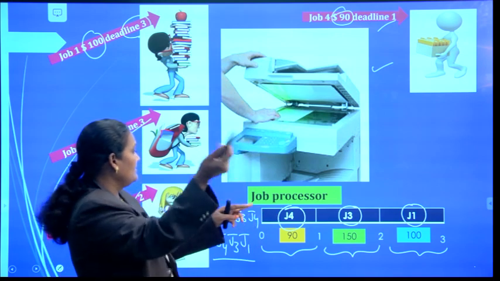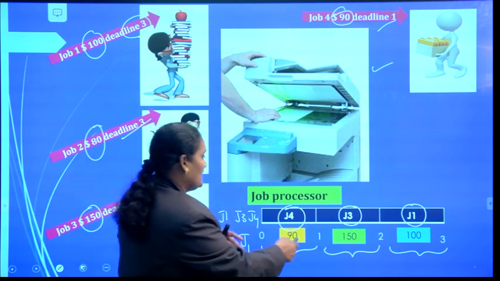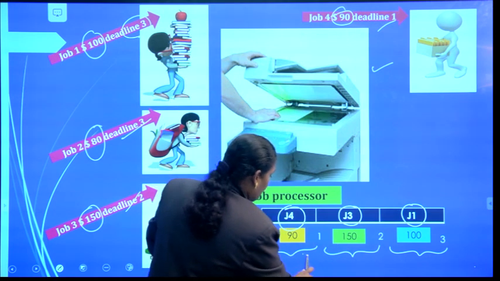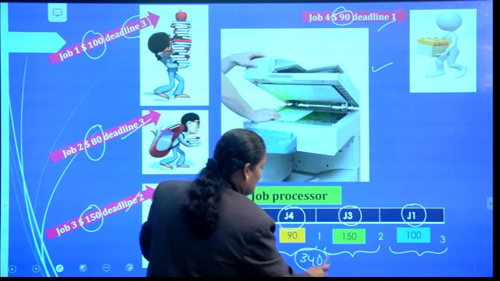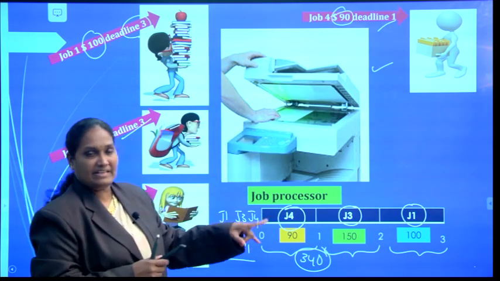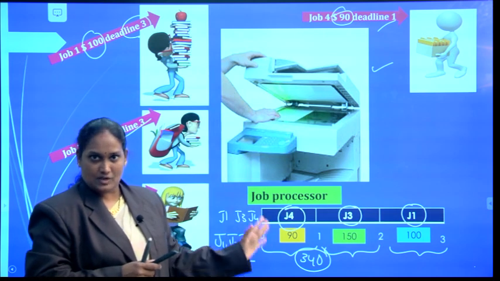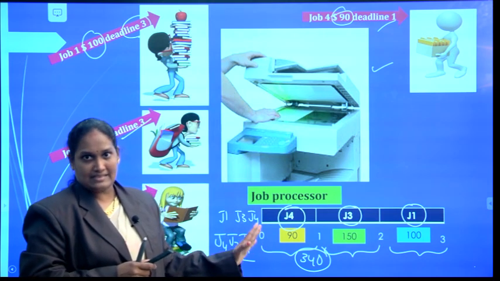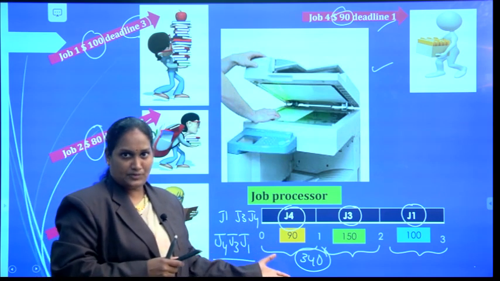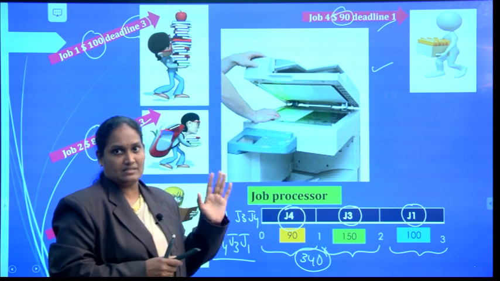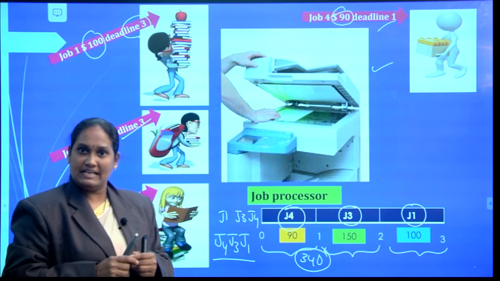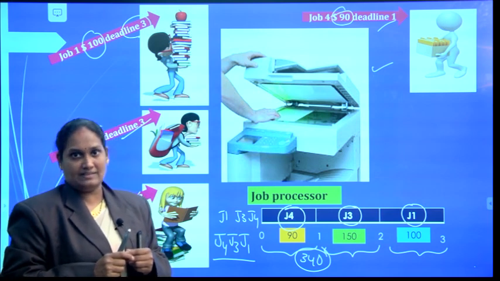So here I can earn a total profit of 340 by doing all these 3 jobs. All these 3 jobs are completed within their deadlines. And we earned a maximum profit of 340 within the 3 hours. So this is entirely the job sequencing with deadlines problem.